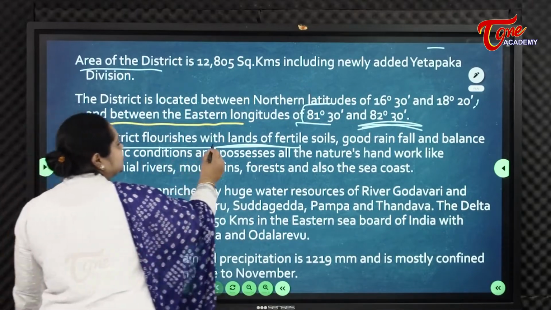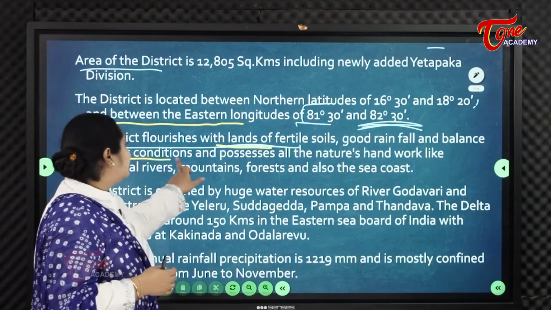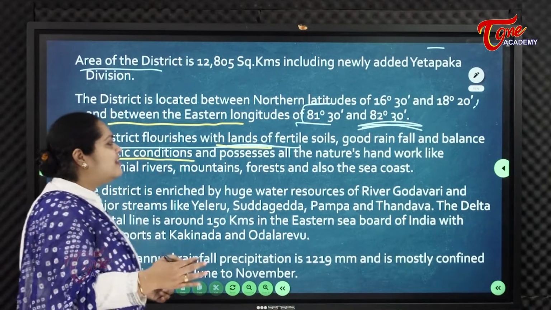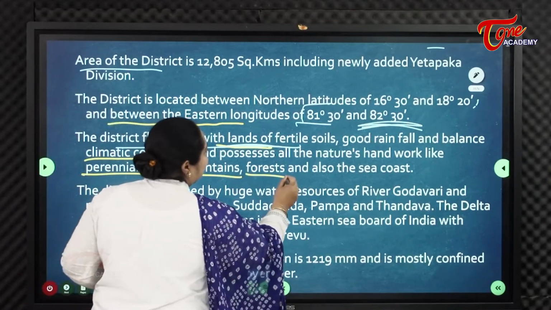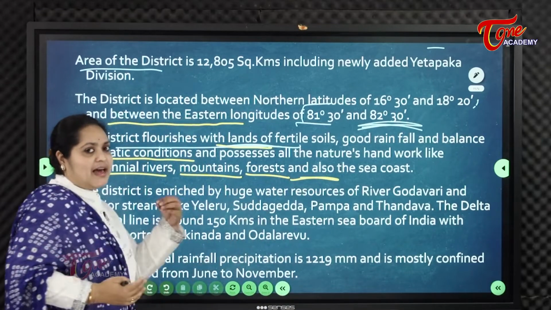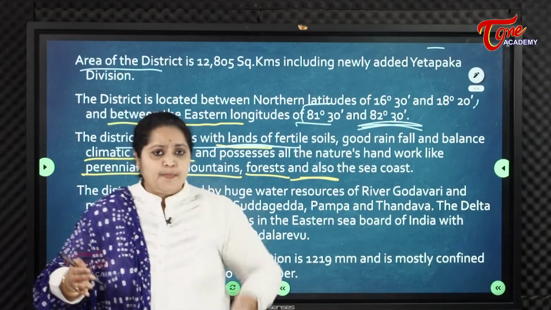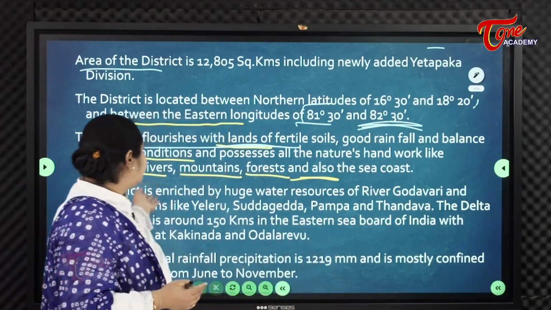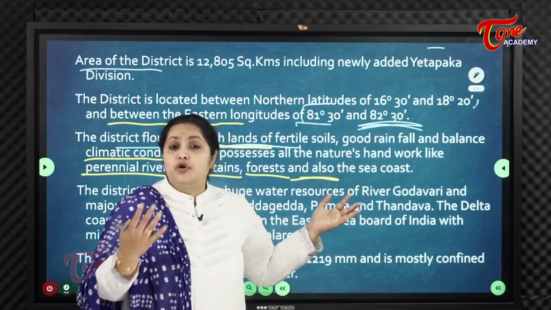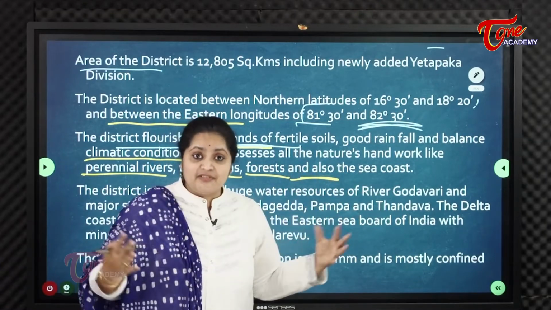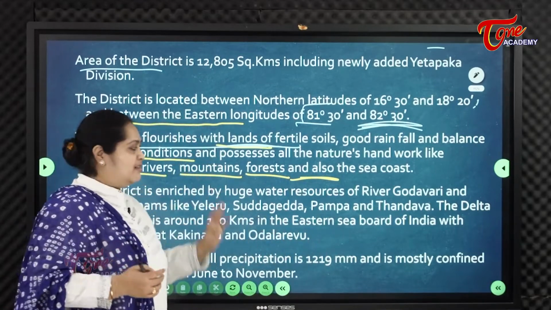So the district is furnished with lands of fertile soils, good rainfall and balanced climatic conditions, and possesses all of nature's handiwork like perennial rivers, mountains, forests, and the sea coast. It has a river, it has a sea coast, it has small hillocks because of the Eastern Ghats, and forests because of the availability of so much water, abundance of forest cover, even green cover.